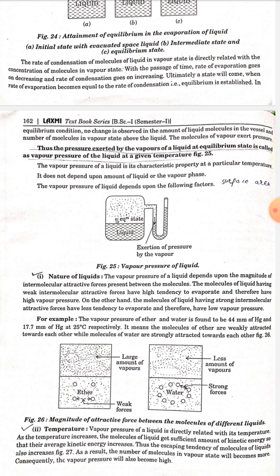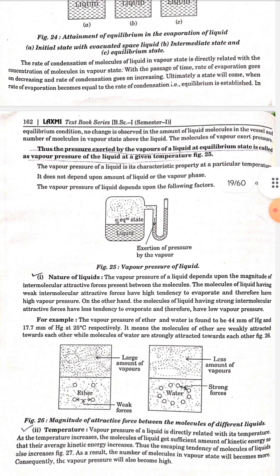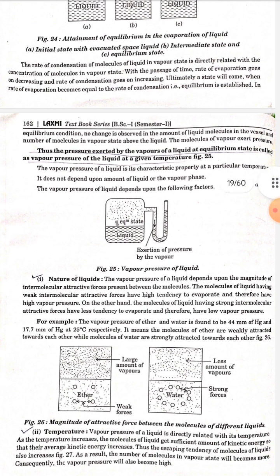For example, the vapor pressure of ether and water is found to be 44 mm of mercury and 17.7 mm of mercury at 25 degrees Celsius respectively. It means the molecules of ether are weakly attracted toward each other while molecules of water are strongly attracted toward each other.